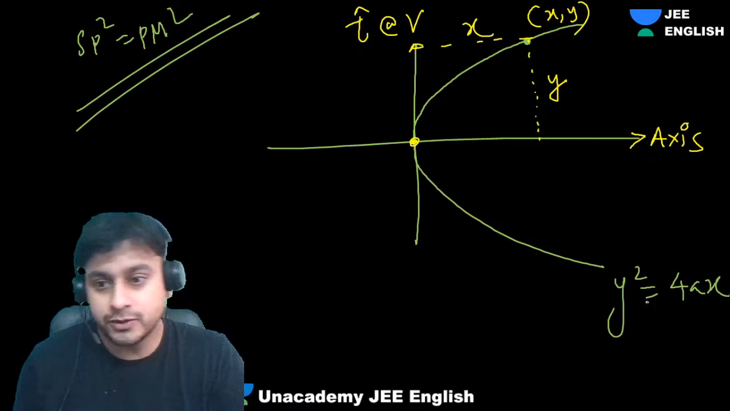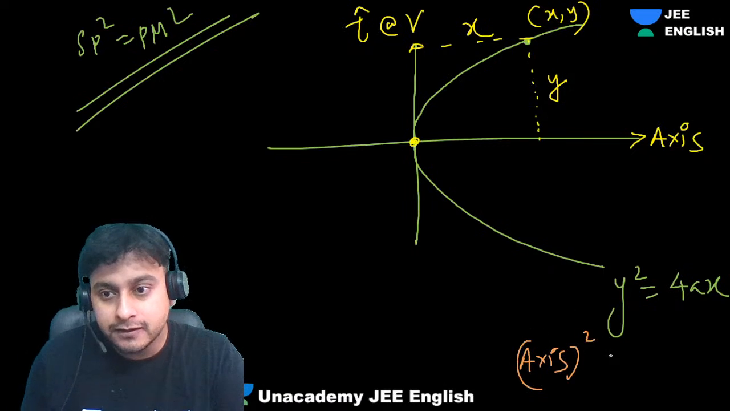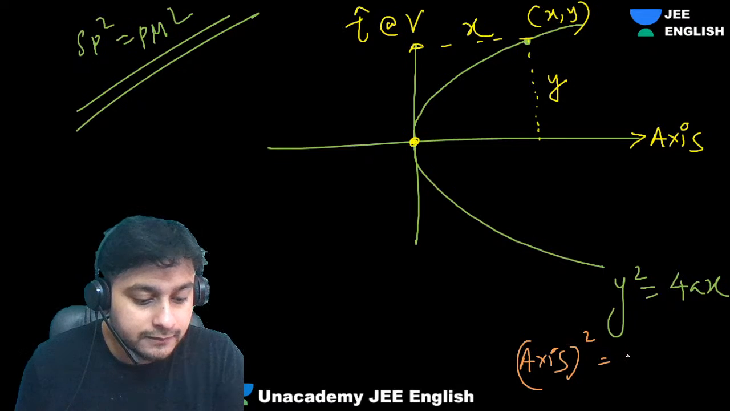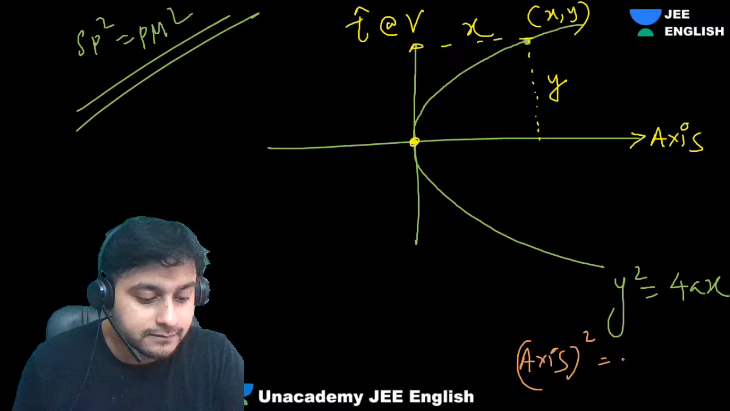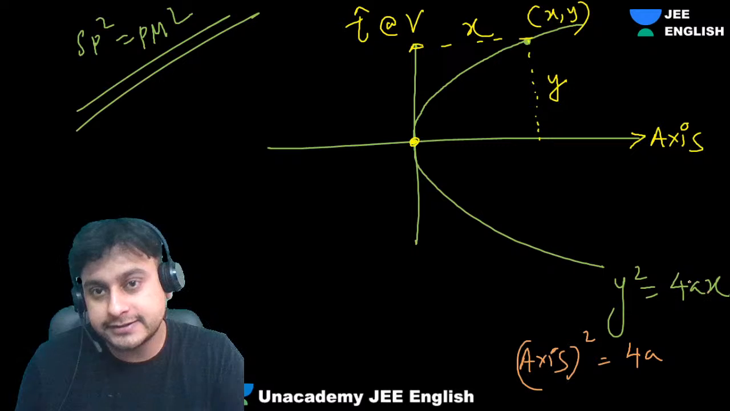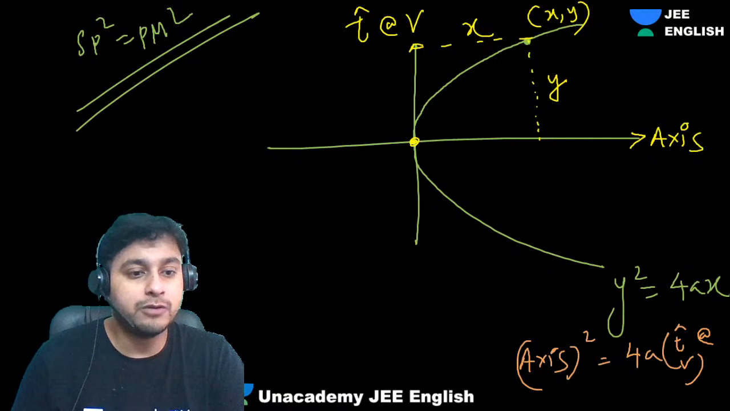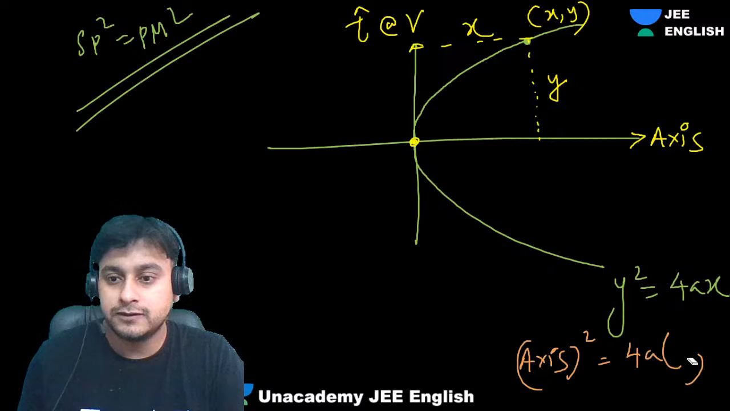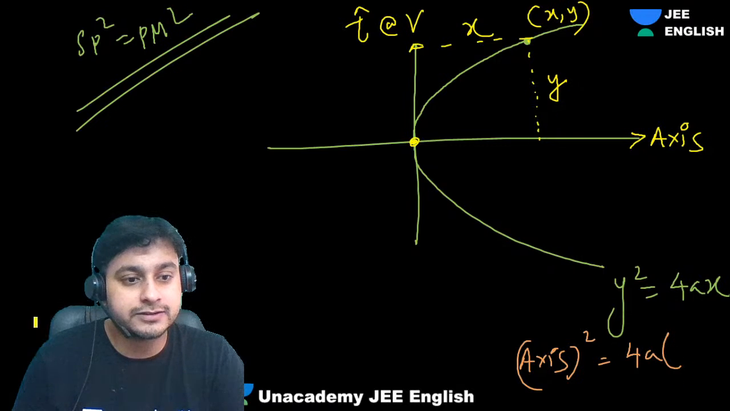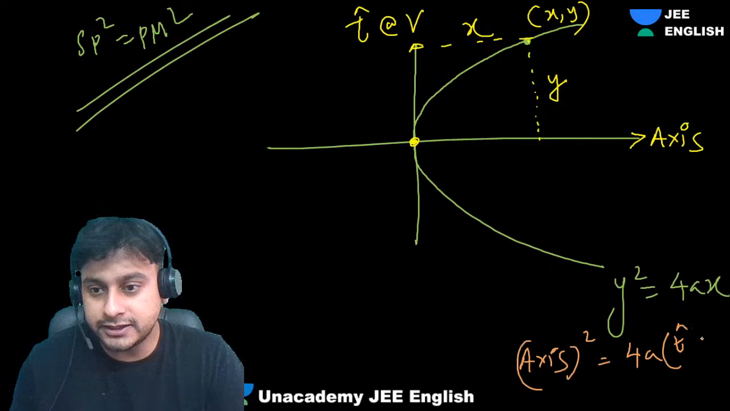Okay, so guys, can I say this will be axis square equal to 4a x? Can I say tangent at vertex is what? That's the formula. What is the formula? 4a, tangent at vertex.